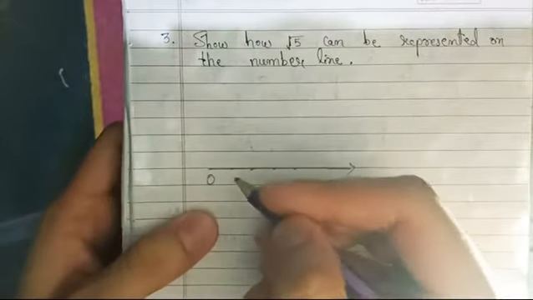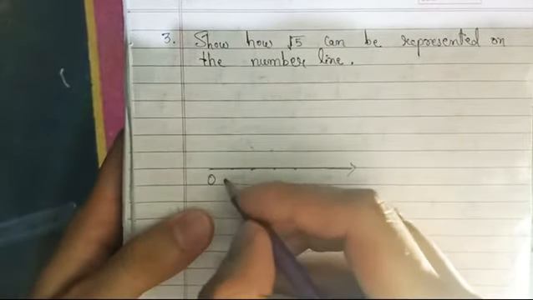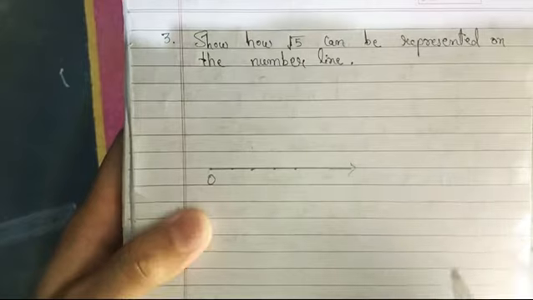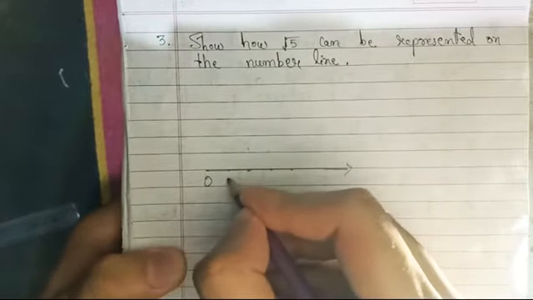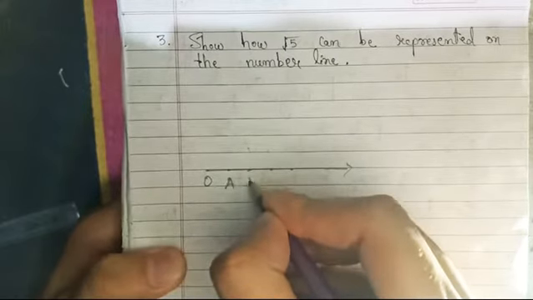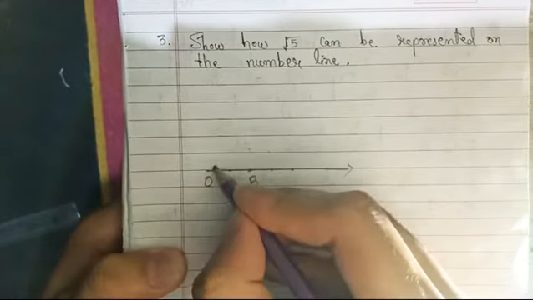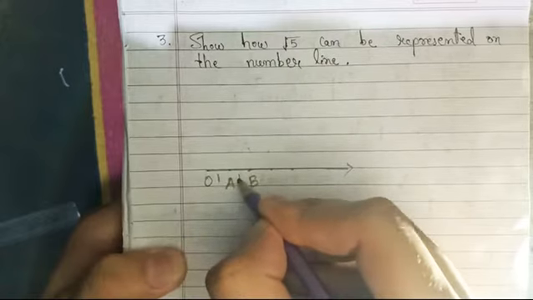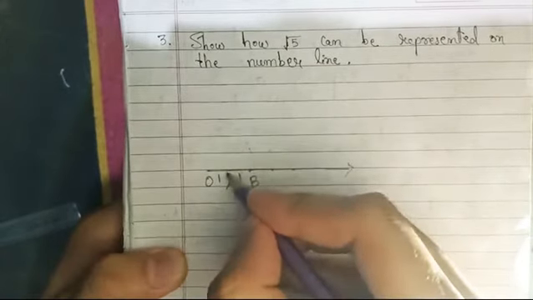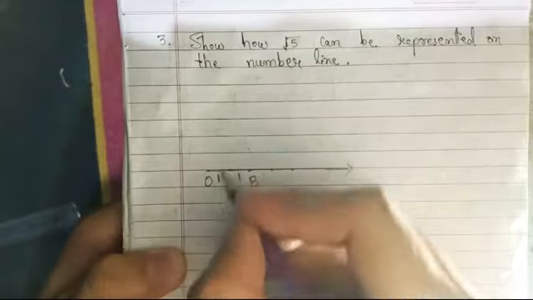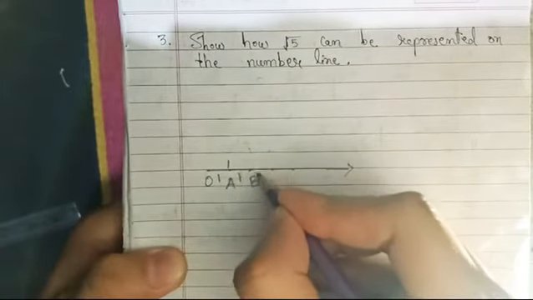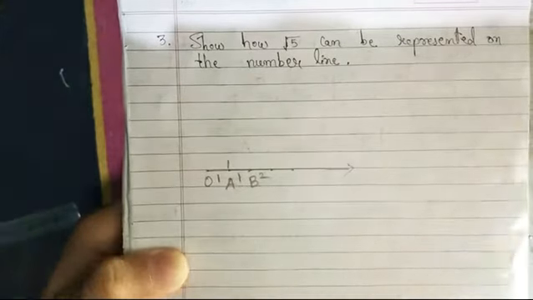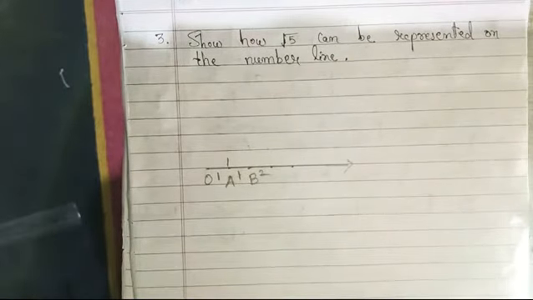Here 0. Here we will take 1 centimeter distance between the points. Here we will take point A and here point B. They all have 1 centimeter distance. So if suppose here 1 is there, then 1 plus 1, here 2 will be there. So here I am writing 2. Now you see what we will do in this question.